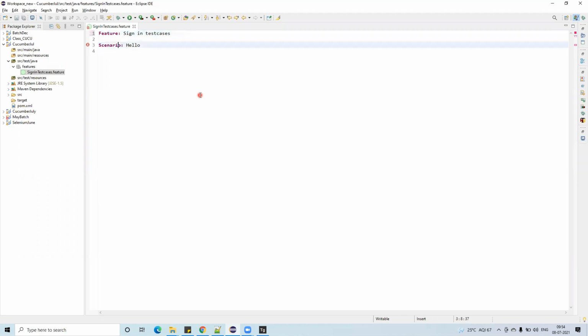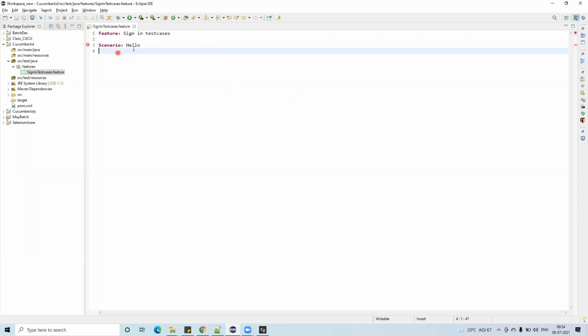Semicolon. Okay. Earlier we hadn't given the space, and it was not working. After giving the space also it was not working. Maybe it has taken some time. I did not do anything. Maybe to update the project and all, it took some time actually. Now it is working fine. No issues. Project name should be capital. Oh, sorry. Yeah, so now it is okay, no issues.